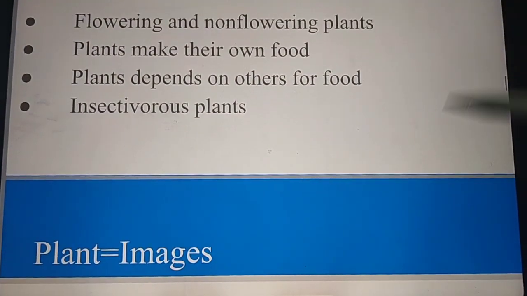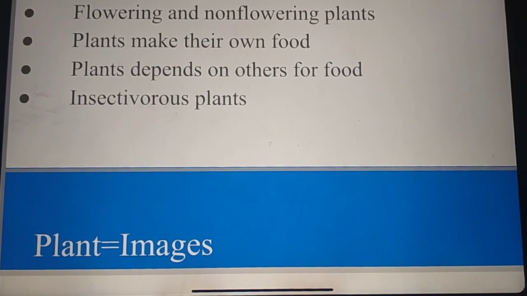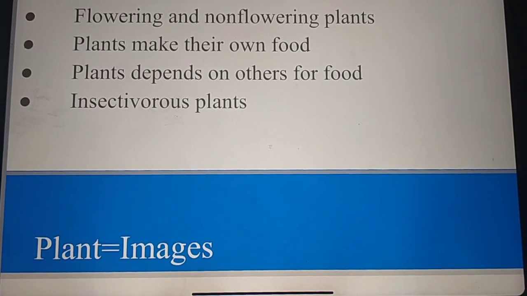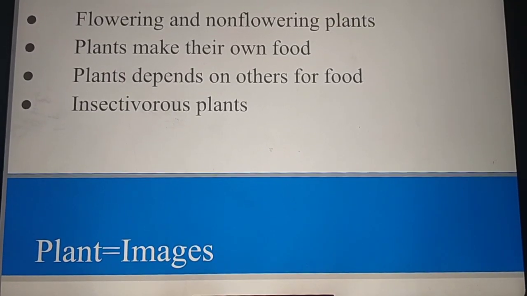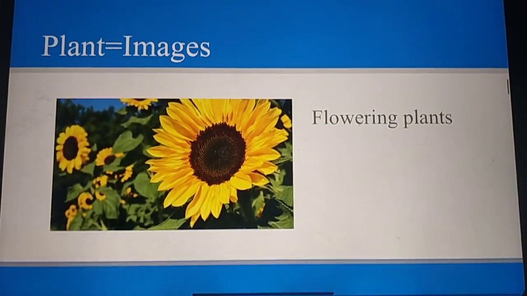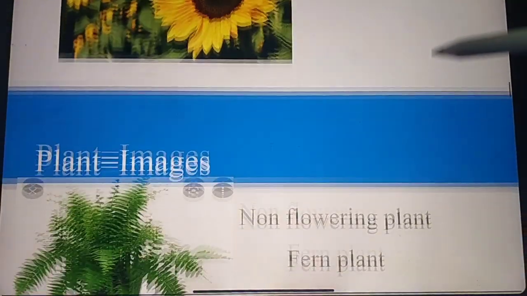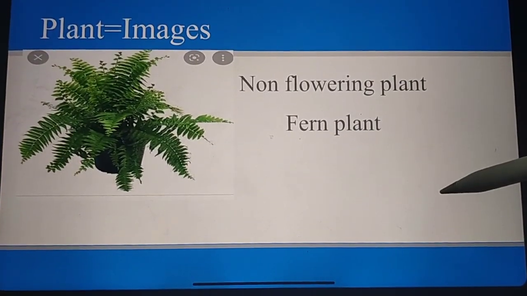These are the main types of plants, but there are other types of plants. That means flowering and non-flowering plants; plants that make their own food and plants that depend upon others for food; and then insectivorous plants. Flowering plants are plants with flowers, and non-flowering plants are plants without flowers. The best example is the fern plant.